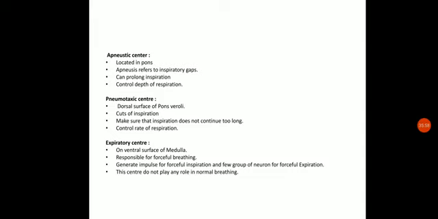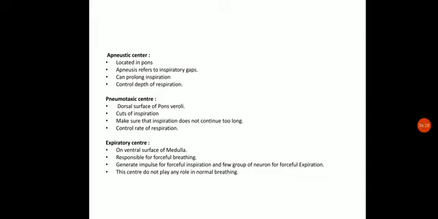inspiratory gaps. Okay, so once we inspire, between two inspirations there will be a pause, a specific gap present between them. So this is referring to that particular gap only. So apneusis refers to the inspiratory gap, which facilitates the inspiration and prolongs the inspiration, we can say. It also prolongs the inspiration when the oxygen requirement is increased.